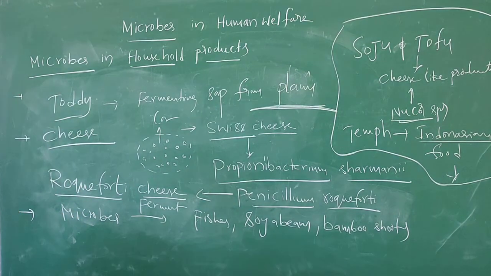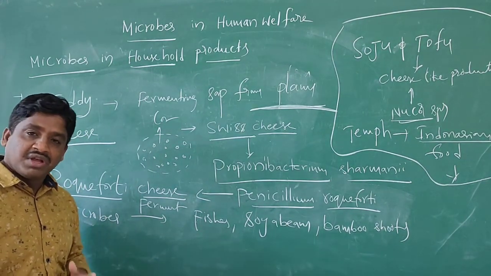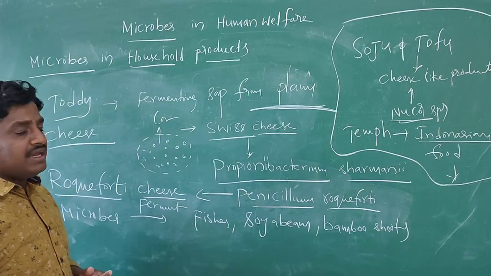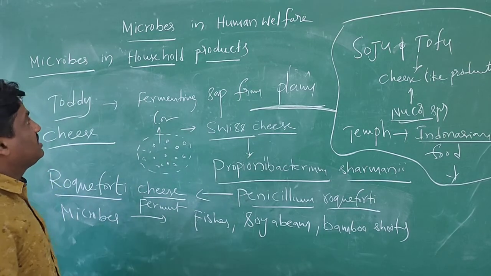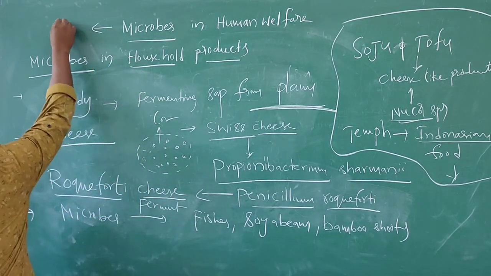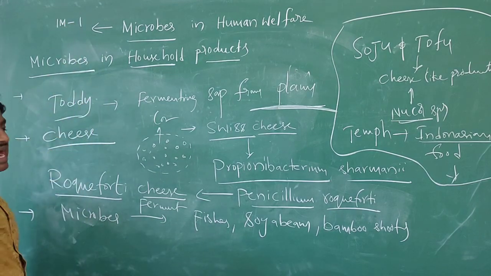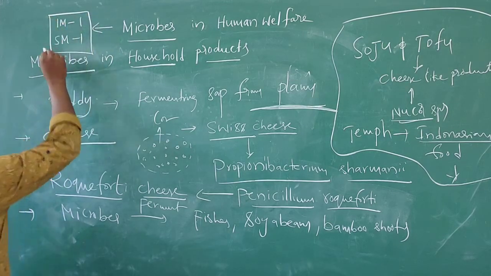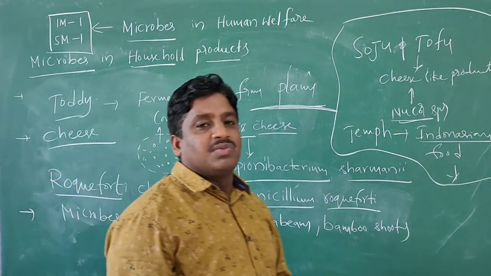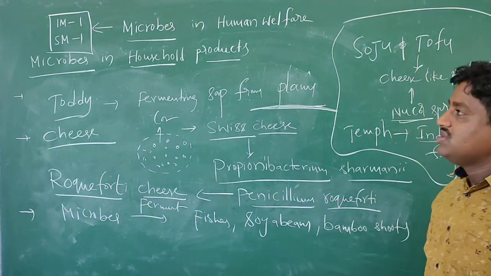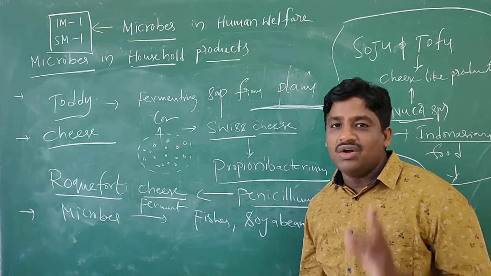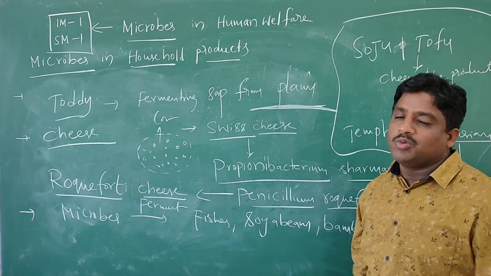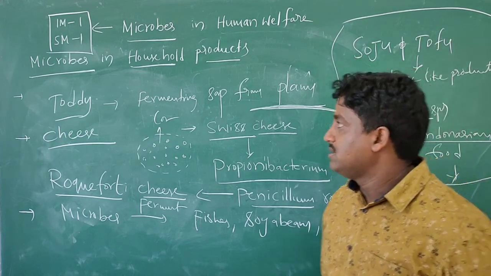So these are the microbes in household products. Very important for 5 marks, and sometimes it is asked as a 3 marks question. And one more point from this chapter: compulsorily, in the final examination, a 1 mark question and a 5 marks question will come. There are nearly 6 to 7 concepts, and from these concepts you will compulsorily get a 5 marks question and a 1 mark question based on microbes. All microbes you have to learn in this chapter. That's it. So next.